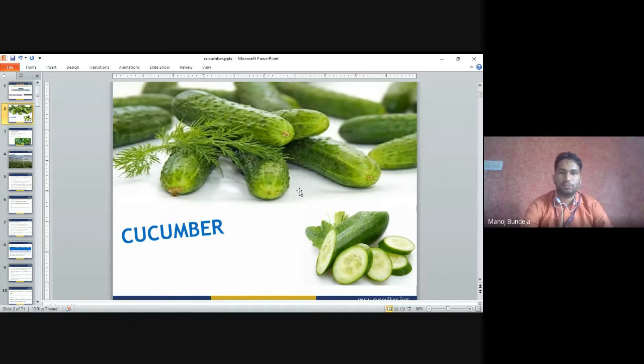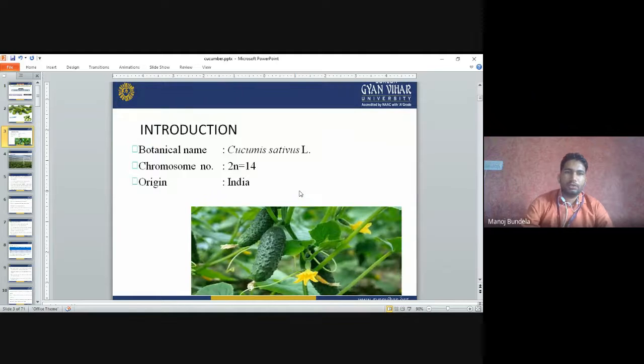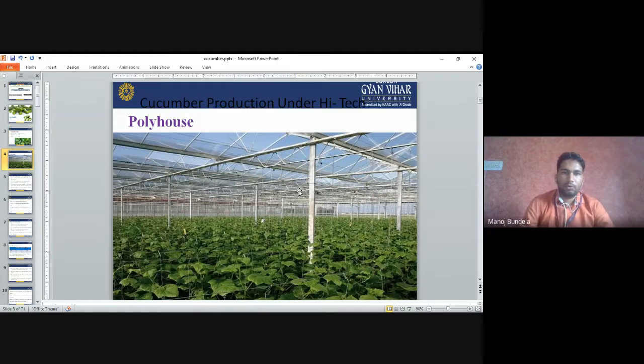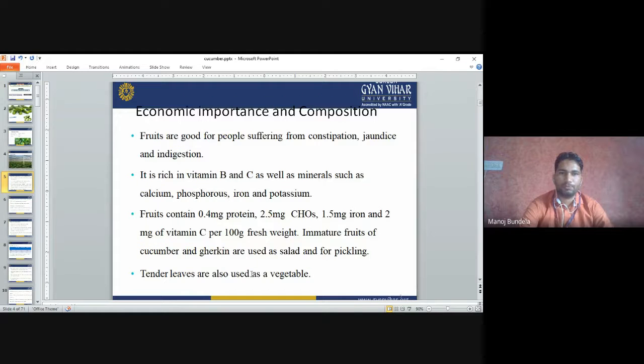So this is cucumber, you can say Chinese cucumber. Introduction: the botanical name of cucumber is Cucumis sativus. Chromosome number 2n = 14. Origin: India. Cucumber production under a high-tech polyhouse. You can see the high-tech polyhouse in which we are growing the cucumber. We will discuss how we can grow cucumber in a high-tech polyhouse.